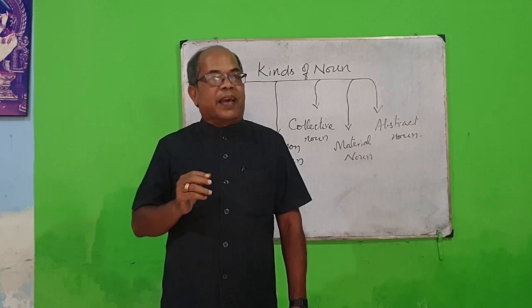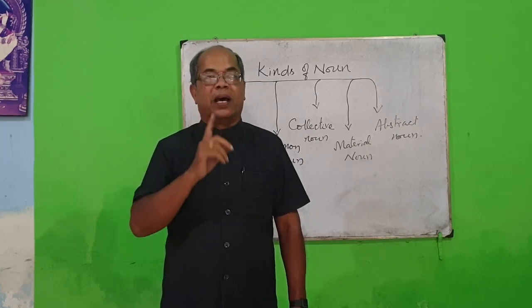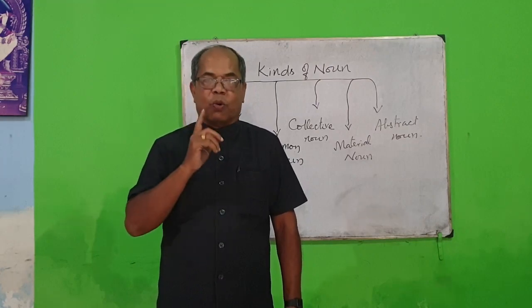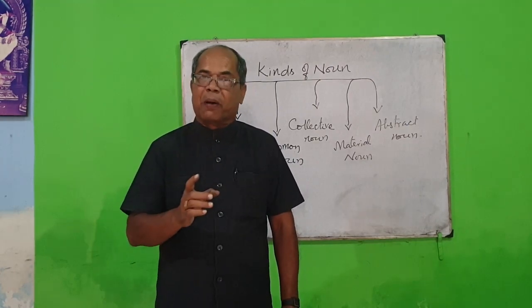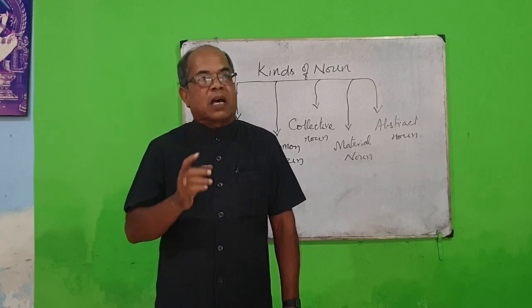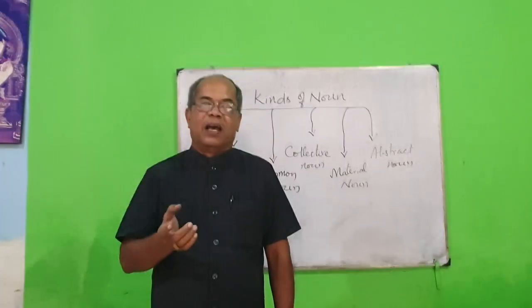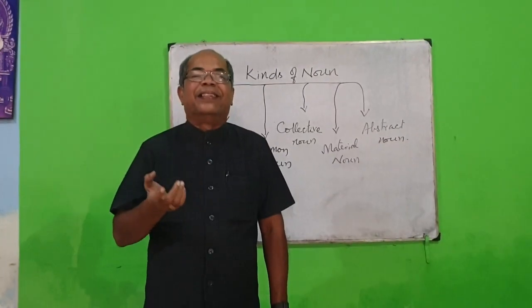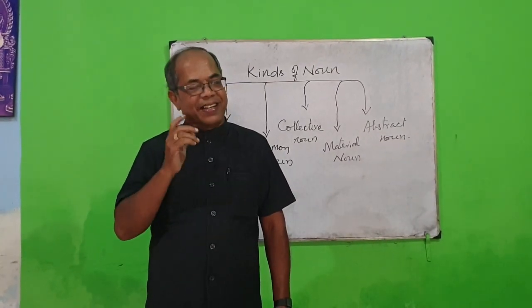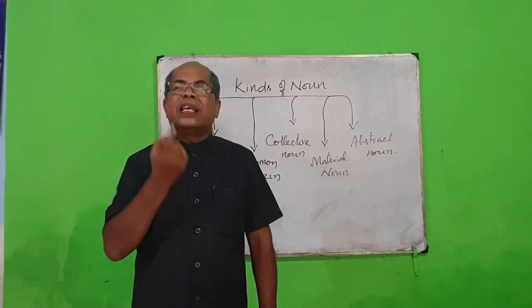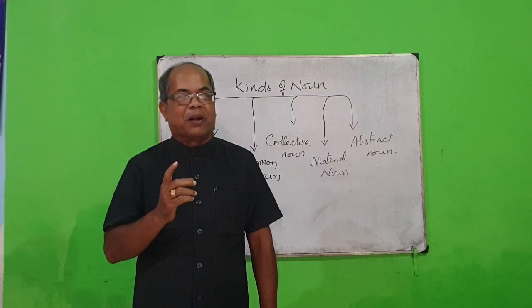How many earth are there? There is only one earth, so earth is a proper noun. How many Asias are there? There is only one Asia, so Asia is a proper noun. How many Himalayas are there? There is only one Himalayas, so Himalayas is a proper noun. How many Everest are there? There is only one Everest, so Everest is a proper noun. How many Kumars are there? There is only one Kumar, so Kumar is a proper noun.